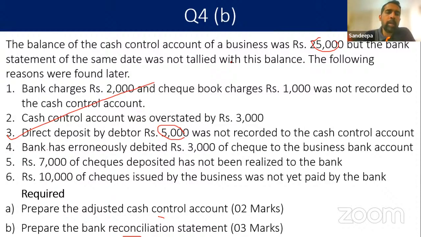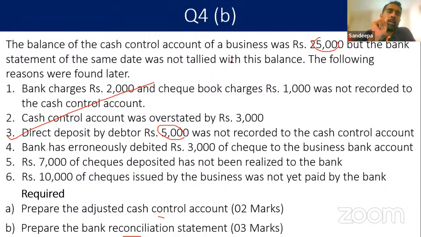Bank has erroneously debited. Remember I told you that for the company, your cash is an asset. For the company, this cash in the bank book is an asset. But for the bank, it's a liability. The question is, bank has erroneously debited. A mistake made by the bank cannot be adjusted in our cash book. If the error has been done by the bank, you cannot adjust it in the cash book. You can only show that in the rec. We are now preparing to show the error that has occurred in our rec.